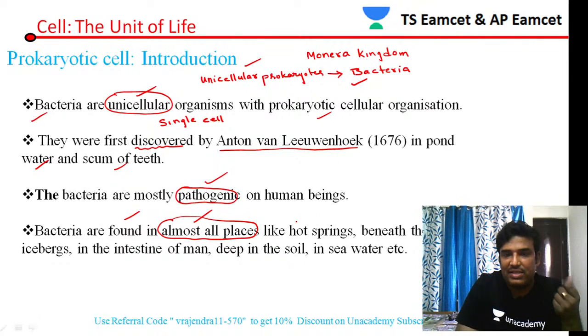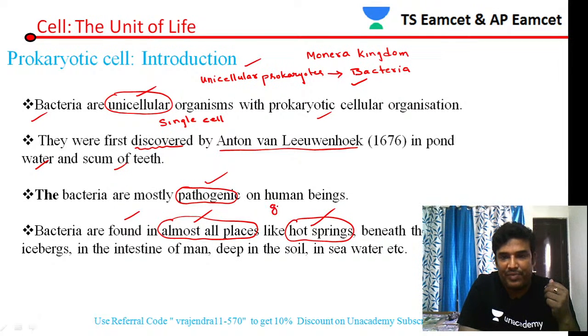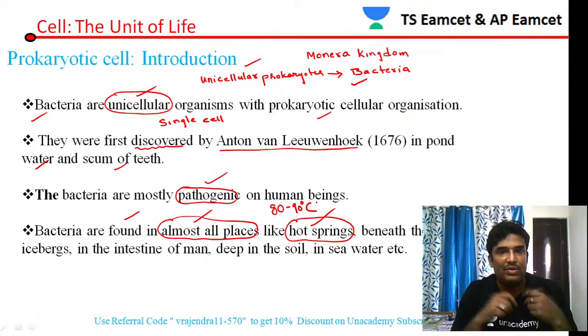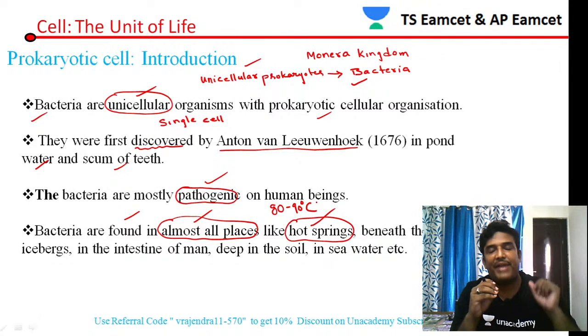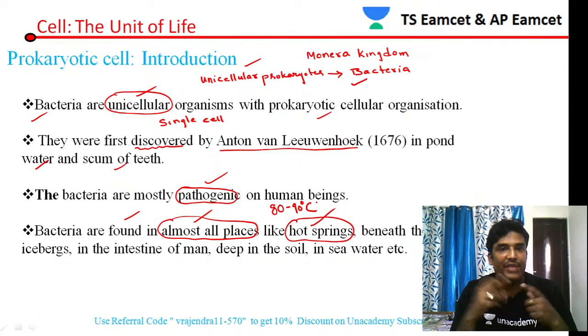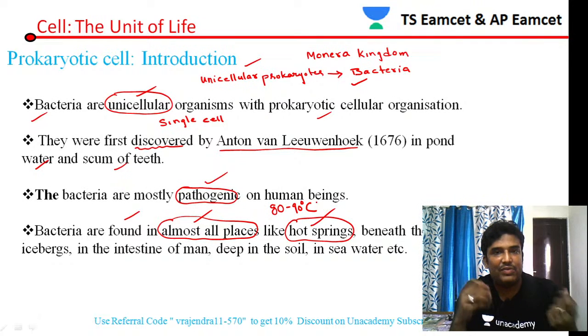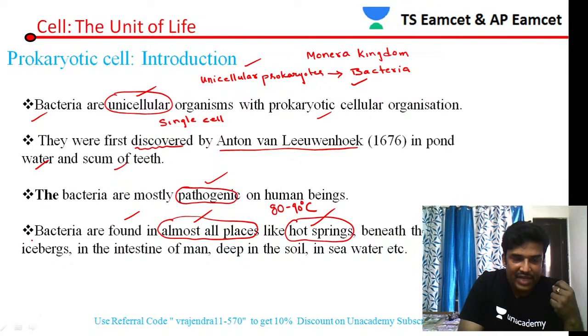There are some rare places where humans cannot stay, like hot springs. Even in hot springs, bacteria stay. The temperature in hot springs generally ranges between 80 to 90 degrees centigrade. Not all bacteria, but some specific bacteria can survive such very high temperatures, and such areas where high temperatures are present are called hot springs.